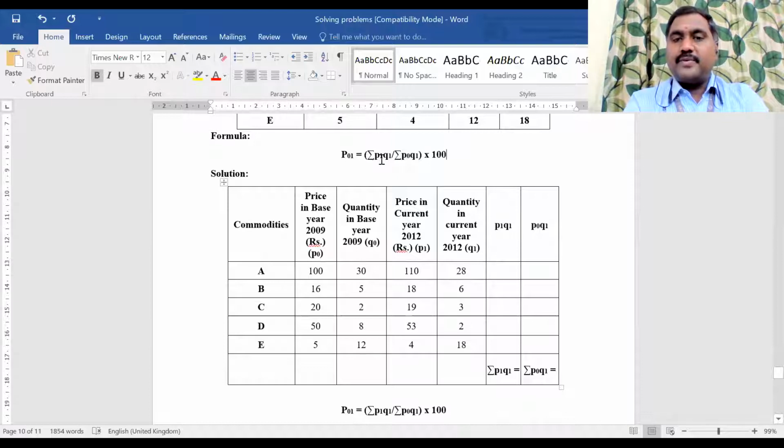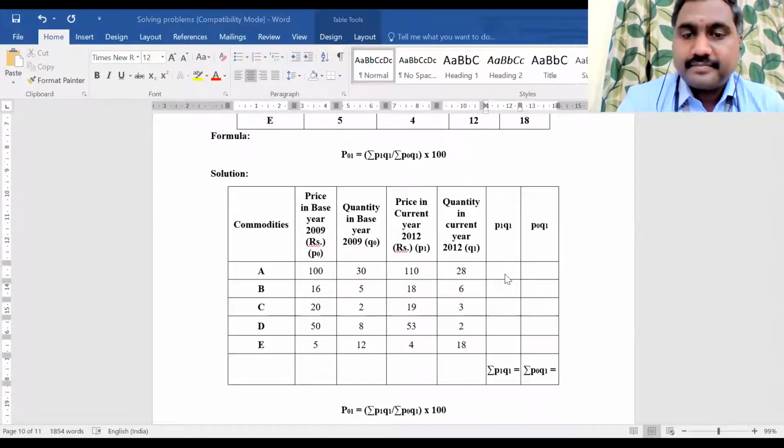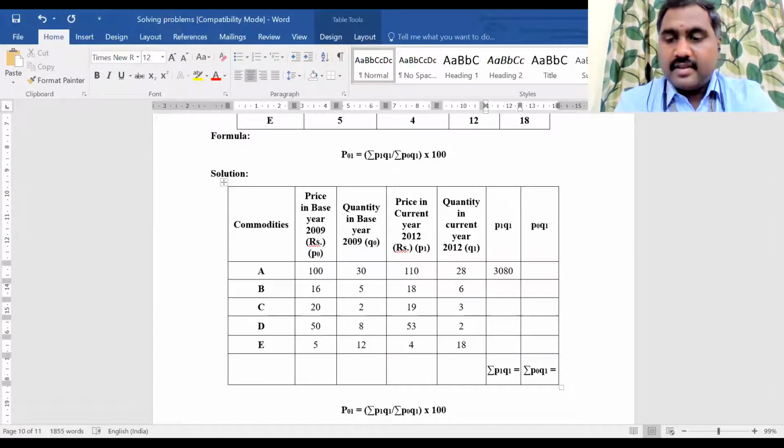Now we need what? As per the formula, we need P1 Q1, and next we need P0 Q1. So P1 Q1: 110 into 28. What is 110 into 28? Anyone? 3080. And 18 into 6, 108. 3 into 19, 57. 2 into 53, not 6. 4 into 18, 72. Okay, we got it.